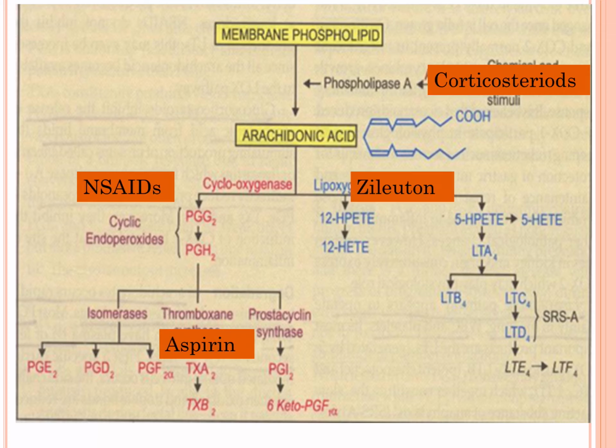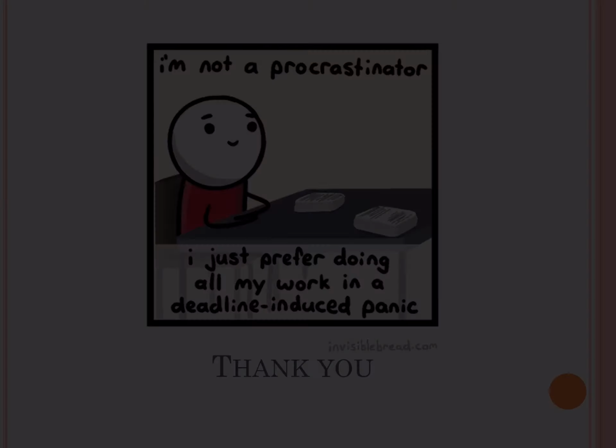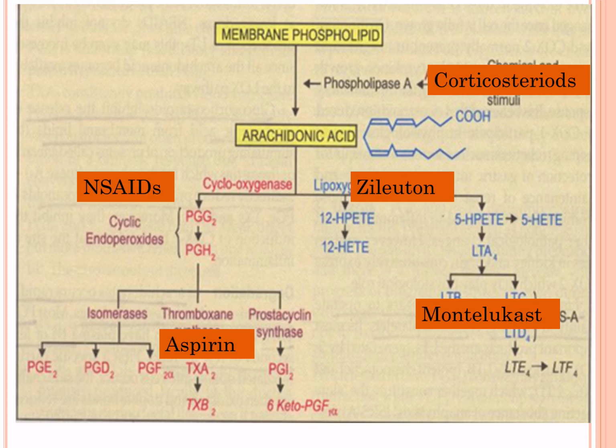Coming to the next, the lipoxygenase pathway. Lipoxygenase enzyme is inhibited by zileuton. Do we use it? No, it is hepatotoxic, hence it's banned. What are the other drugs which we use? Montelukast and zafirlukast. These are leukotriene receptor antagonists, that is cysLT1 receptor antagonists.